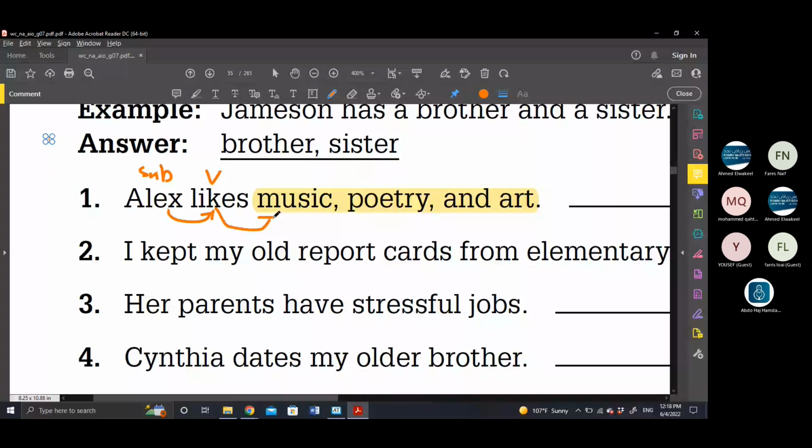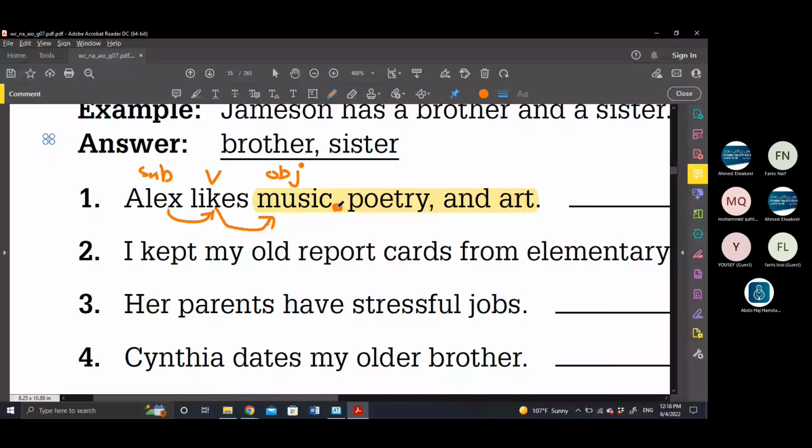So music here receives the action. So music is called an object. So far, so good. Now stop here after music, and instead of the comma, put a full stop or a period.